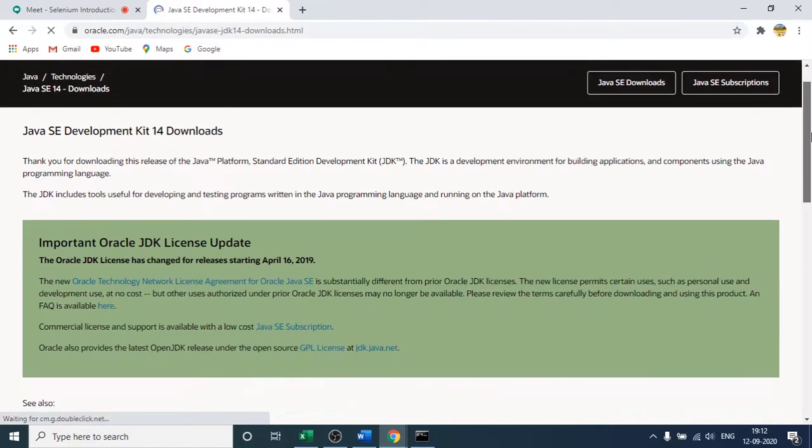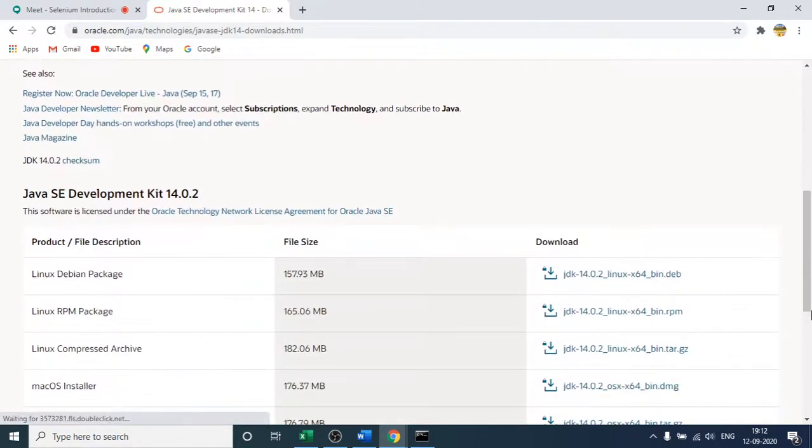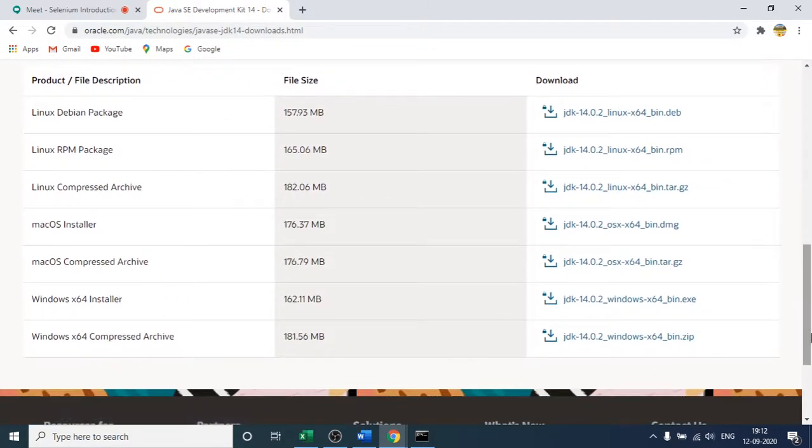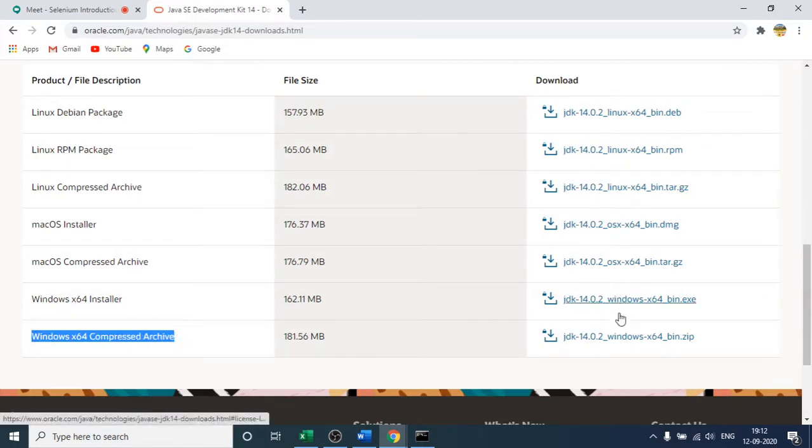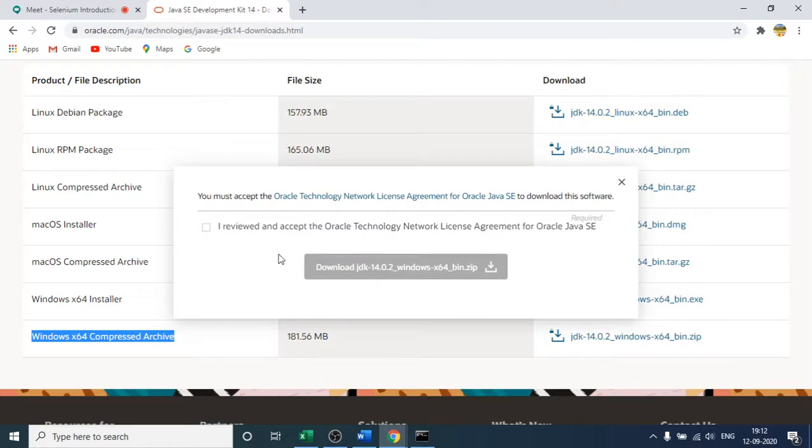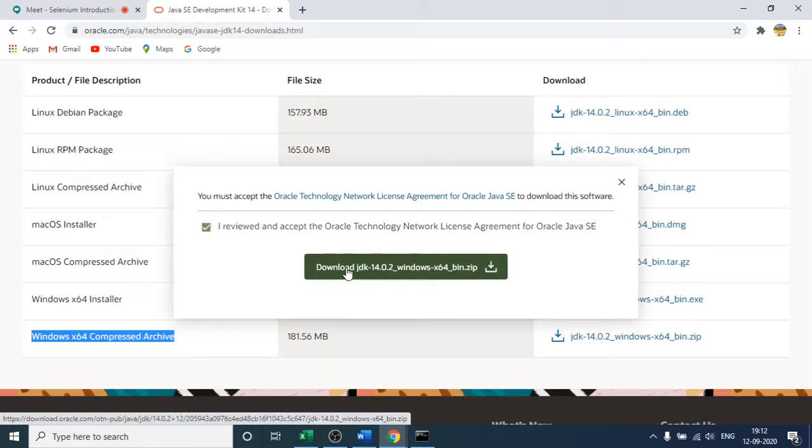Okay, scroll to the bottom of the page. Here you will find the Windows x64 installer and this one. I think you can go with either, but as of now, you can go with this. So download this. When you click it, a message box will appear. Click this and then press Download JDK.